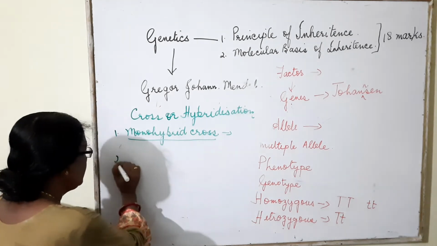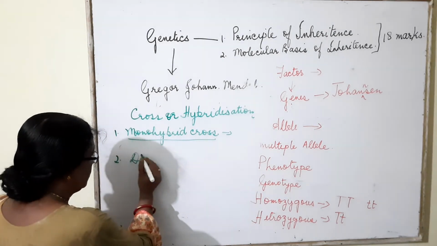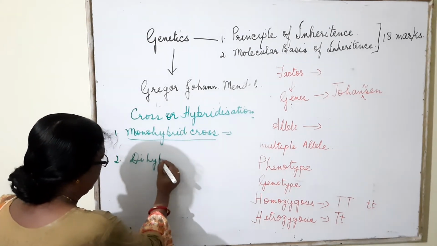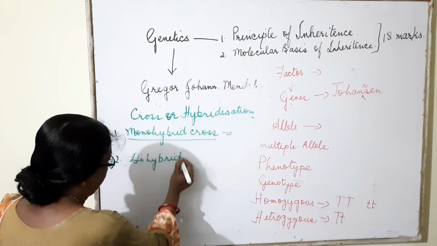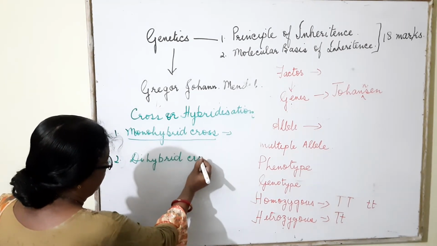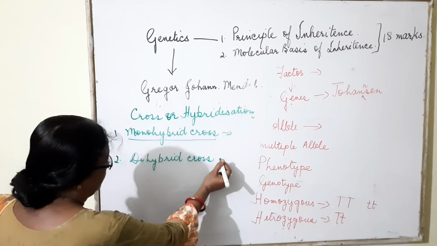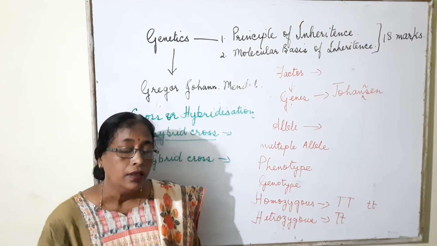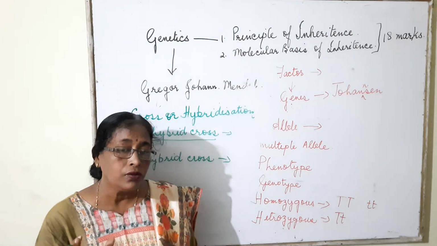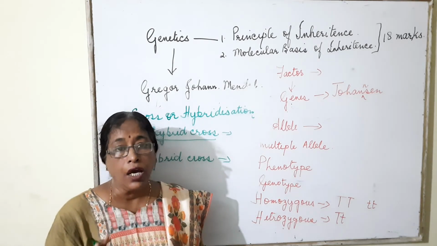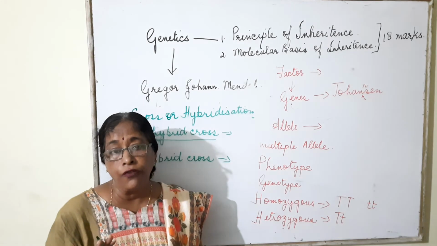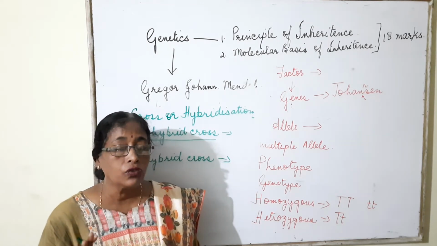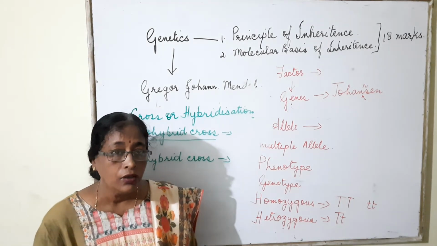Then the second is dihybrid cross. In the dihybrid cross, when two characters are taken simultaneously for an analysis, then it is called a dihybrid cross.